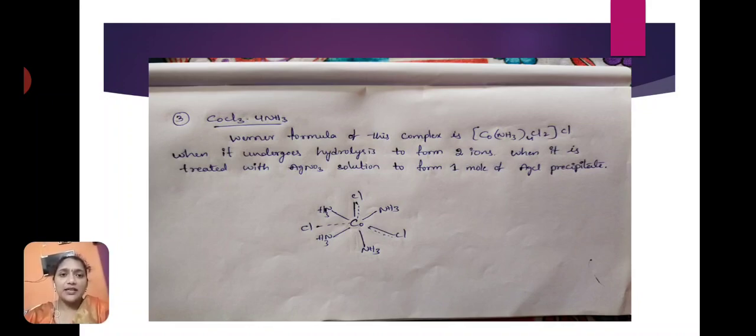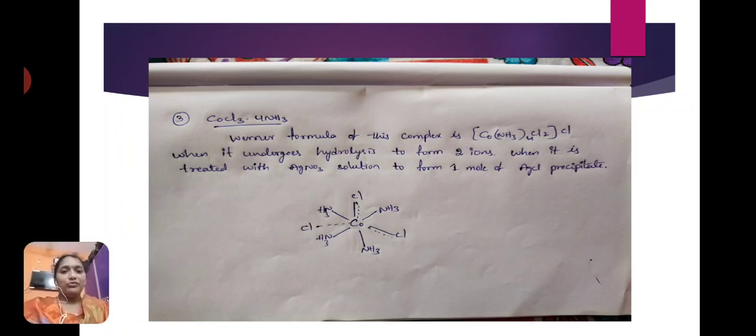And when it is treated with AgNO3 solution it forms 1 mole of AgCl precipitate, because only 1 Cl is satisfied by primary valency, that is only in ionic bond. So only 1 Cl reacts with AgNO3 and forms 1 mole of AgCl precipitate.